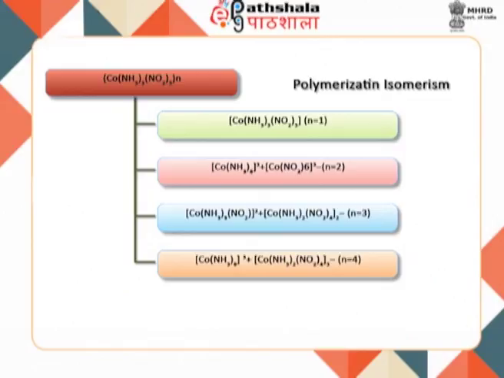An example of polymerization isomerism is provided by a series of salts in which both the cation and the anion contain cobalt 3 plus having the same empirical formula. The value of n can be greater than or equal to 1. Several compounds have the empirical formula cobalt (NH3)3(NO2)3 to the n, where n can have the values 1, 2, 3 and 4.